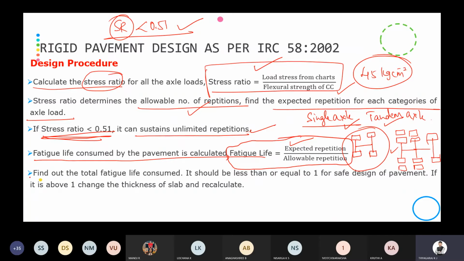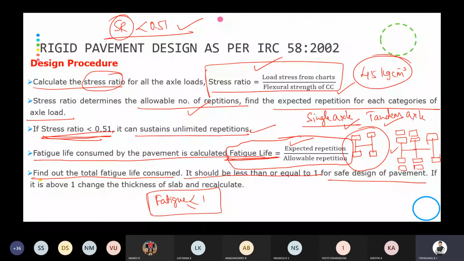Then find the total fatigue life consumed. That is how many years it can last. It should be less than or equal to 1 for a safe design. So fatigue life should always be less than or equal to 1. Why? Because the allowable number of repetitions is much more than the expected repetitions.